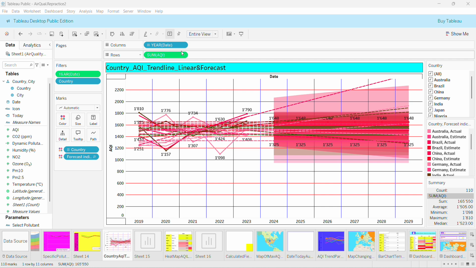This is going to be part 3 of the second workbook. Let's go back to our Air Quality Health Impact 2019-2024 Excel dataset extended for forecasting.